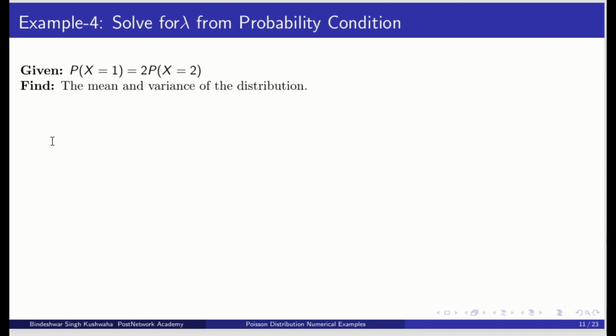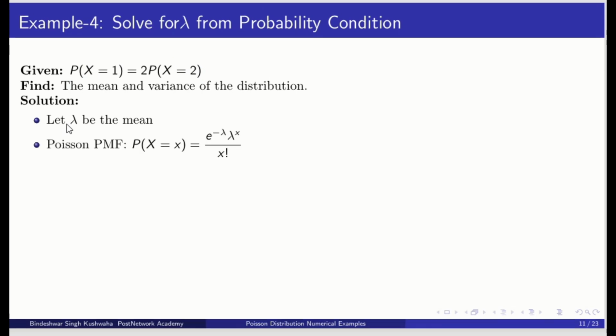Now the probability condition is given. What we need to do is solve it for lambda. That means P(X=1) is equal to 2 P(X=2). Because lambda is both mean and variance, they are the same, so let lambda be the mean. The Poisson probability mass function, which I have already discussed many times, is e raised to minus lambda, lambda raised to x upon x factorial, where x varies from 0, 1, 2.